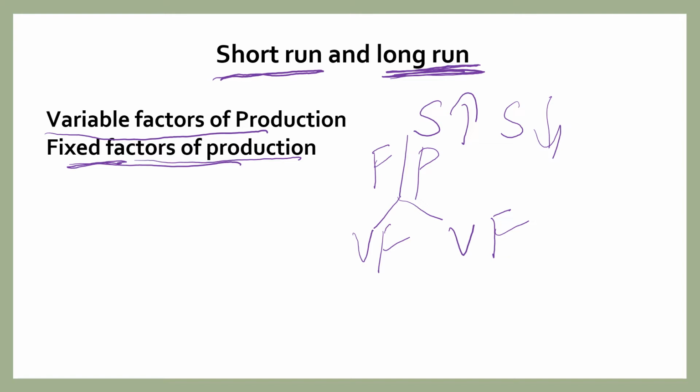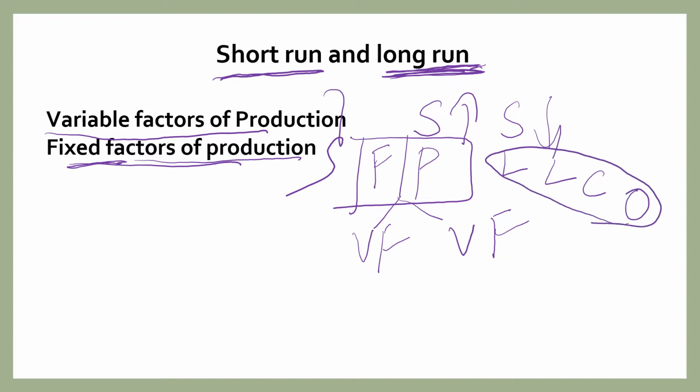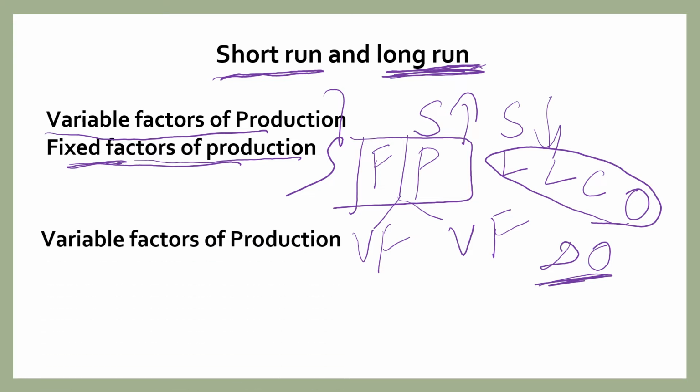Now let us discuss what is long run. Long run means the period is so long or the period is enough to bring changes in all the factors of production. That means all the factors of production. What are the factors of production? Land, labor, capital and organization. All these four factors of production can be changed in order to bring change in output. So, in the long run, all the factors of production are variable factors of production, and in long run, there won't be any fixed factors of production.